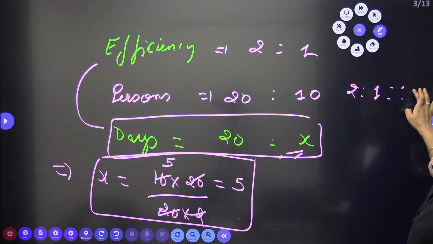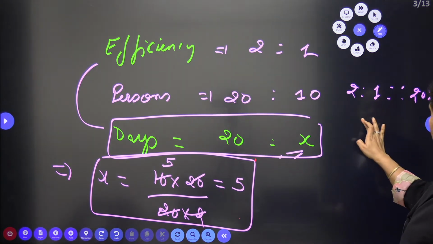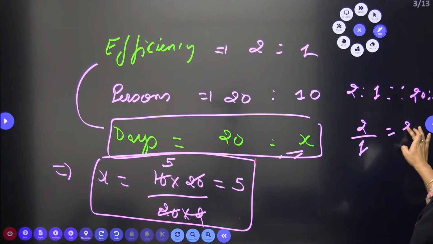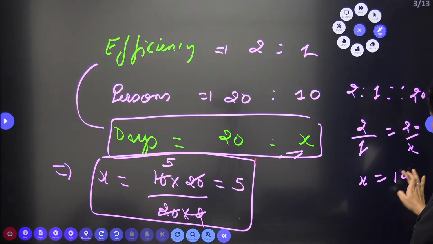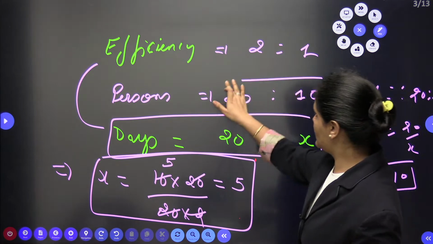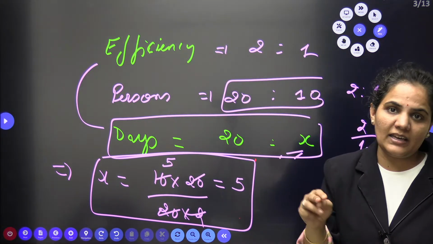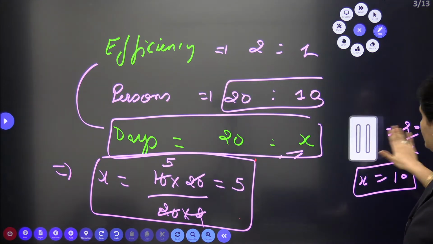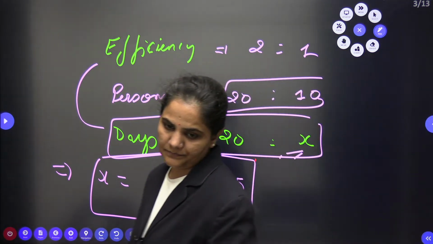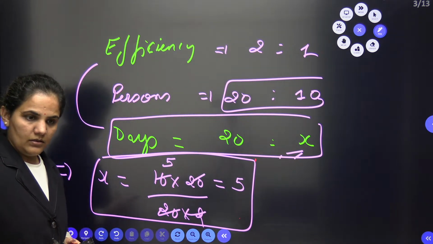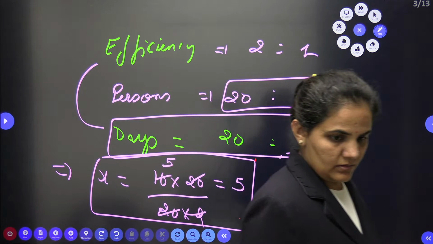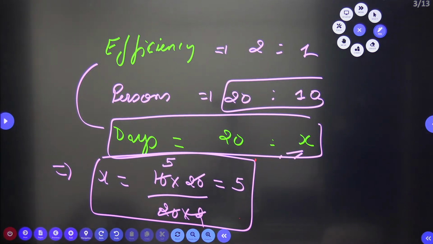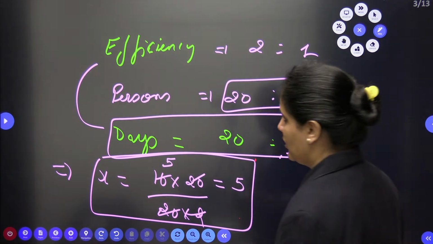So 2:1 is equal to 20:x. When I solve 2 by 1 is equal to 20 by x, x is equal to, actually I have 10 from this case, but when I solve this one also, I need to take two things together, and when I compare, I get the value of x is equal to 5. Children, clear? Clear? Let's come to the next question.